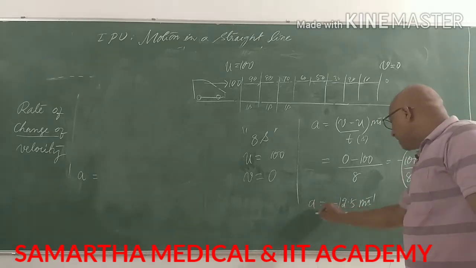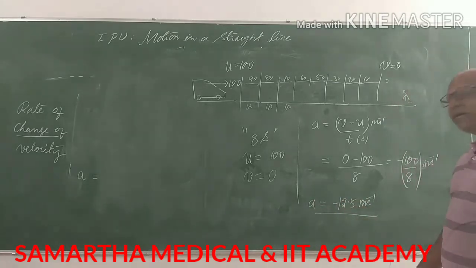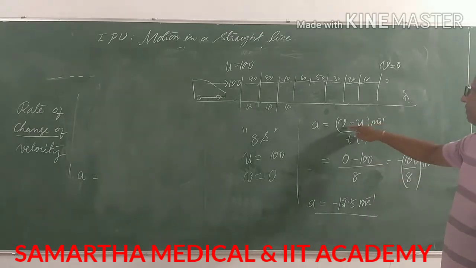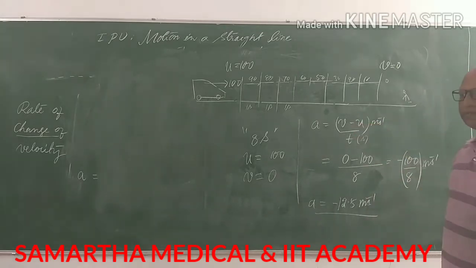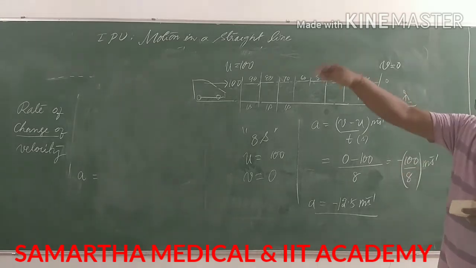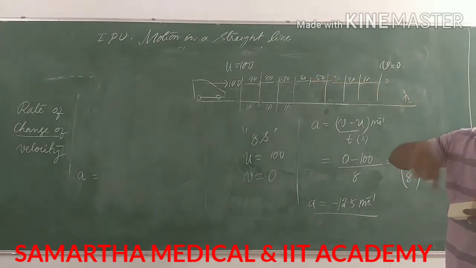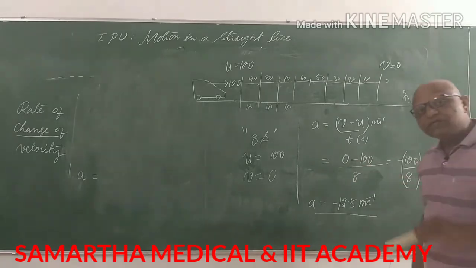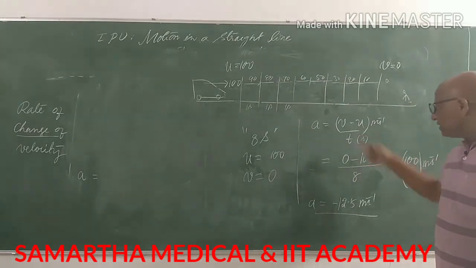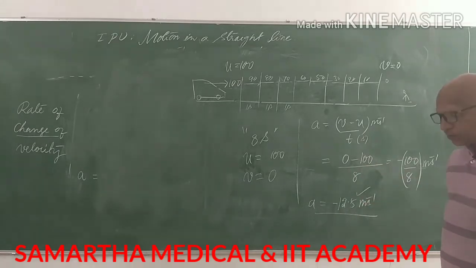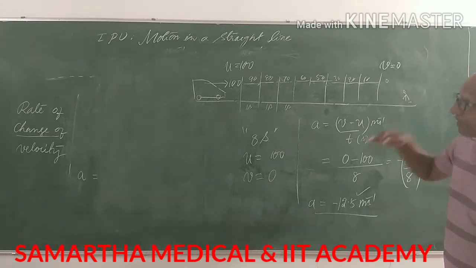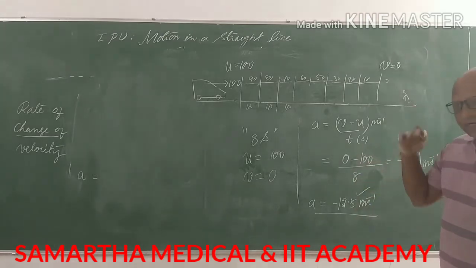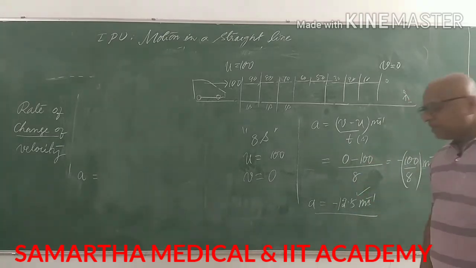This is the acceleration, and it is negative if you observe. Why is it negative? Because the final velocity is smaller than the initial velocity. In the case of increasing speed, the final velocity will always be more than the initial velocity, so v minus u gives a positive number and the acceleration is positive. But in this case the acceleration is negative, which means the velocity is decreasing. The body is slowing down, and that is indicated by the negative sign.